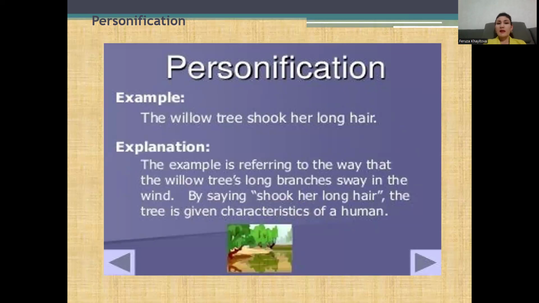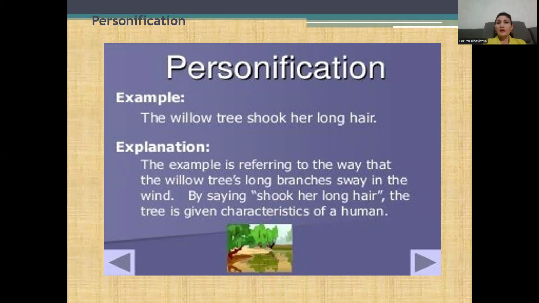Personification example: the willow tree shook her long hair. Explanation: the example is referring to the way that the willow tree's long branches sway in the wind. By saying shook her long hair, the tree is given characteristics of a human.